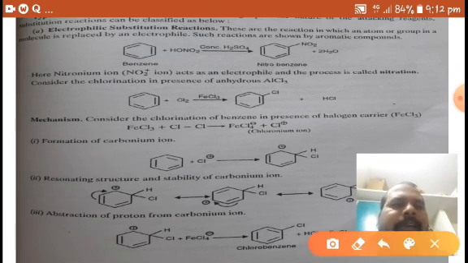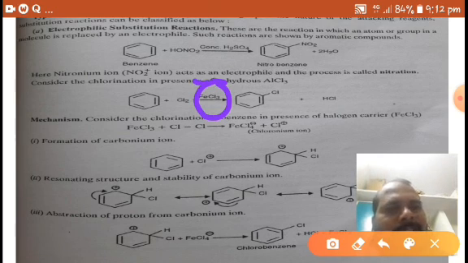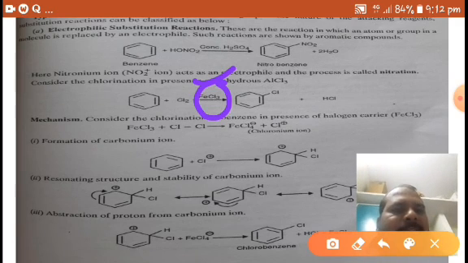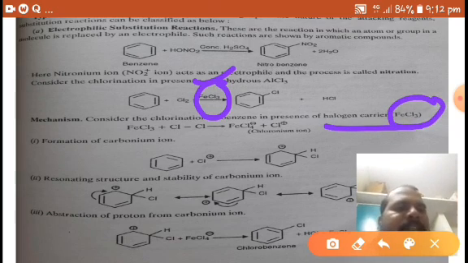Again, the mechanism. If we look at the mechanism of chlorination of benzene, FeCl3 acts as a catalyst. It helps in the formation of the electrophile. Consider the chlorination of benzene in the presence of a halogen carrier, FeCl3. It helps in the formation of the electrophile and stabilizes it.